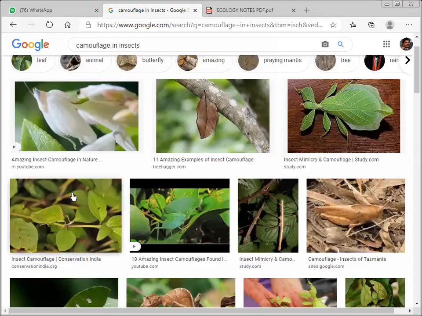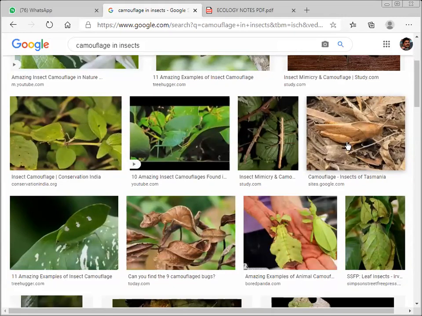Camouflage in insects. Amazing insect, it almost looks like a flower. You see this? This is actually an insect, like a leaf. And this is also an insect, just merging in the leaves. In the grass, it has the dried grass color.